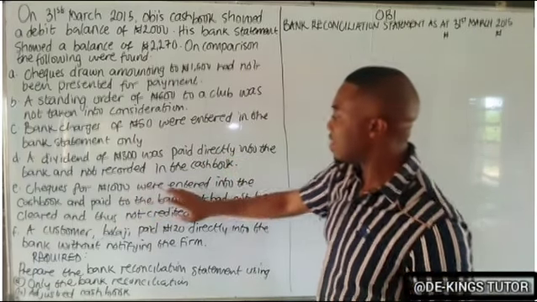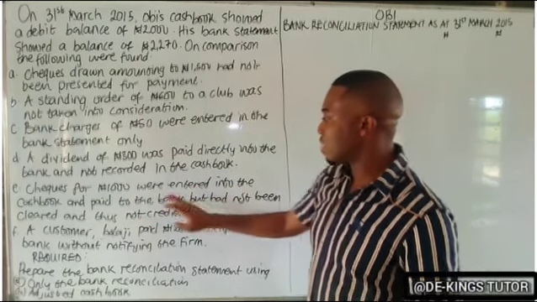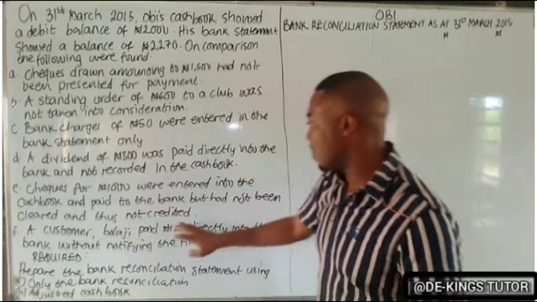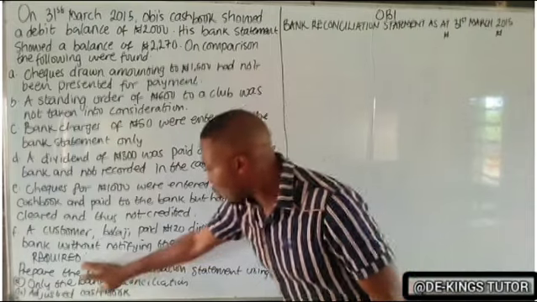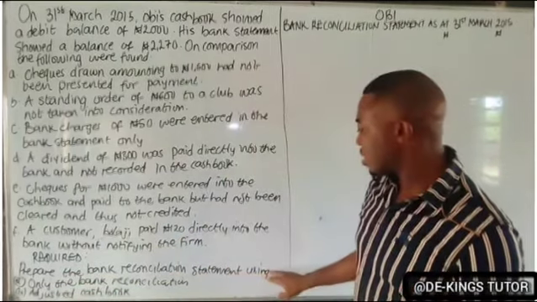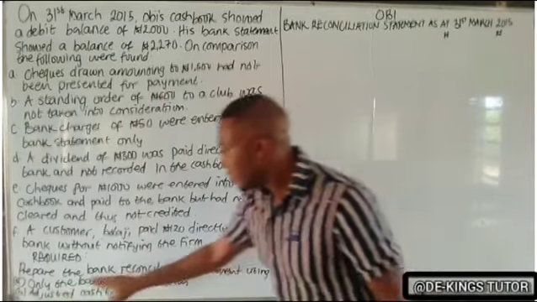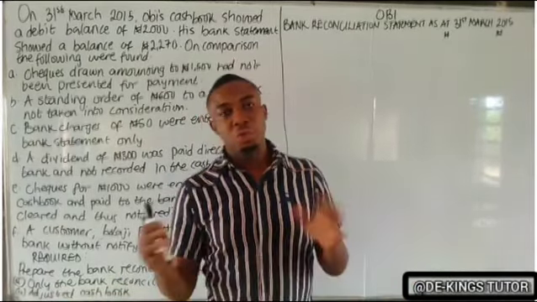E. Checks for 1,000 naira were entered into the cash book and paid to the bank, but had not been cleared and thus not credited. F. A customer voluntarily paid 120 directly into the bank without notifying the firm. Required: prepare the bank reconciliation statement using A, only the bank reconciliation, and B, the adjusted cash book method. So we have to use the two methods.